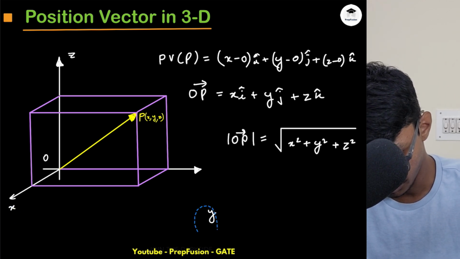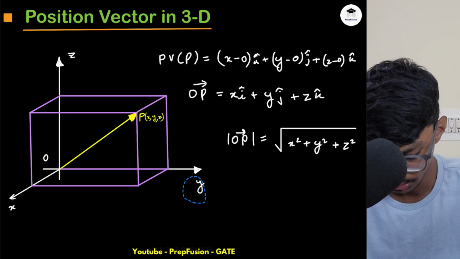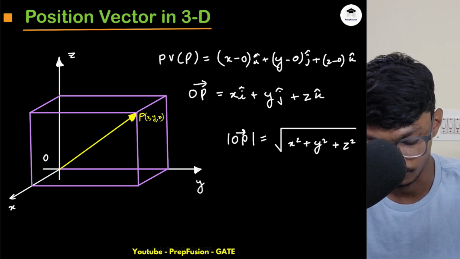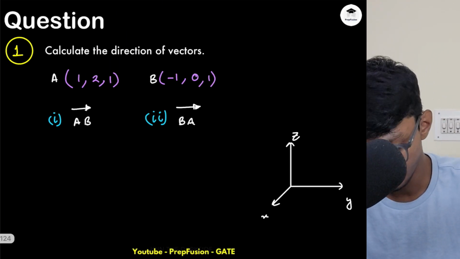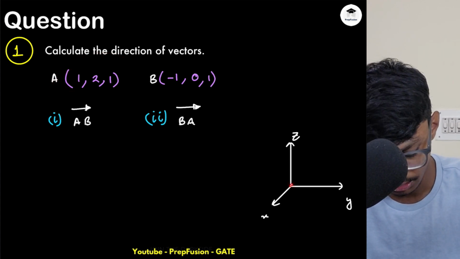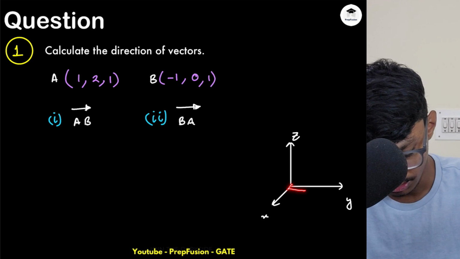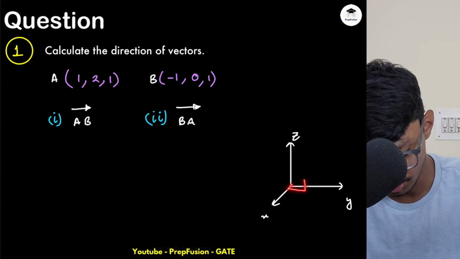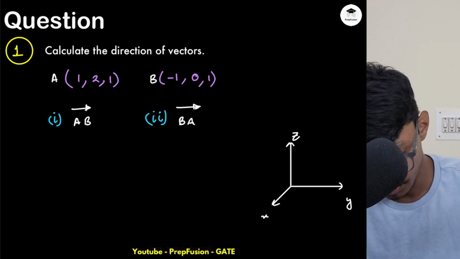Generally we write X here, Y there, and Z there. That is the convention I am following. So if I have 1, 2, 1, that is 1 in the X direction, then 2 in the Y direction, and then positive 1 in the Z direction. So I'm somewhere around here. I will mark that point. This is my A point.